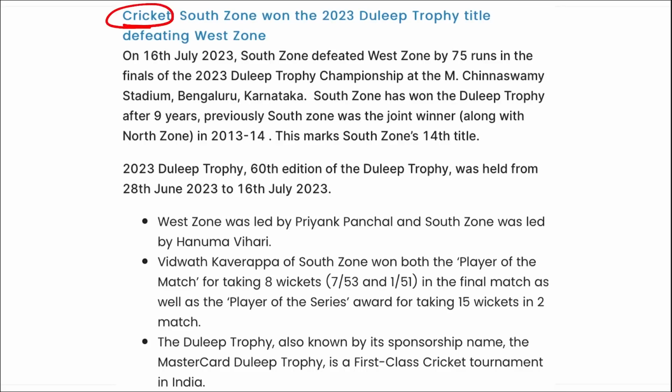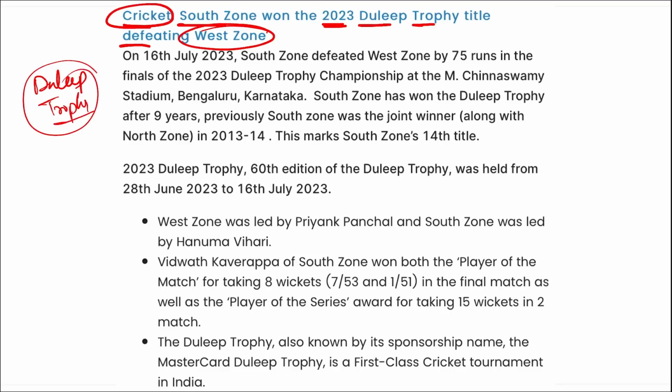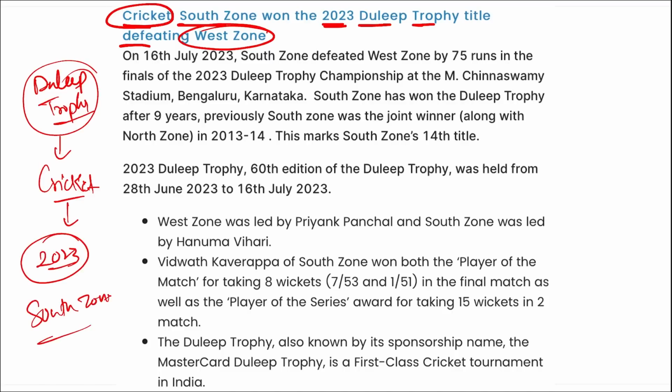Next, if we talk about cricket, South Zone has won the 2023 Dileep Trophy title by defeating the West Zone. So directly remember the first question: the Dileep Trophy is related to which sport? It is related to cricket, right? Next, for the Dileep Trophy 2023, which zone has won it? It is your South Zone that won the Dileep Trophy. In 2023, which edition of the Dileep Trophy was held? It was the 60th edition.